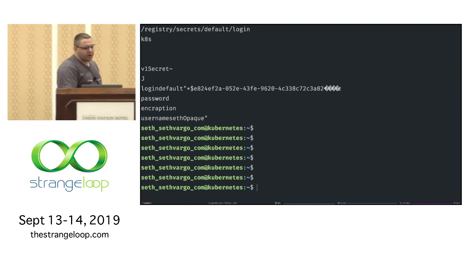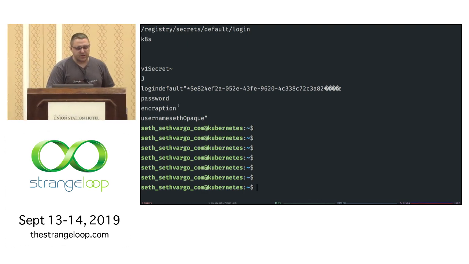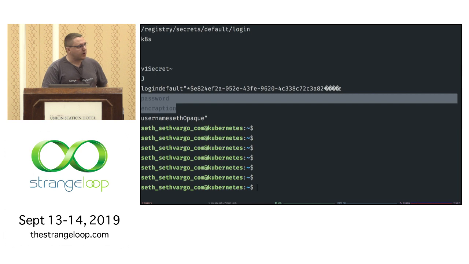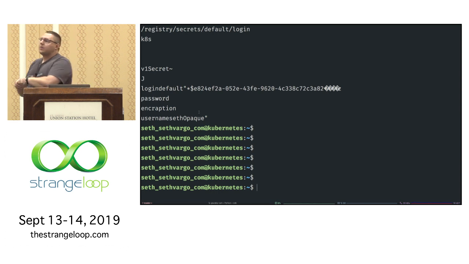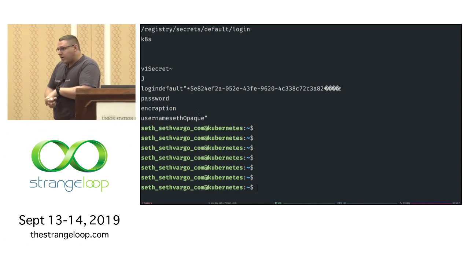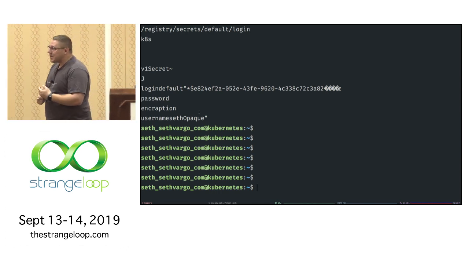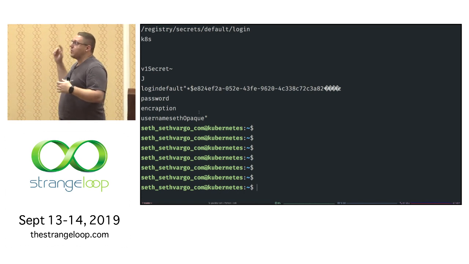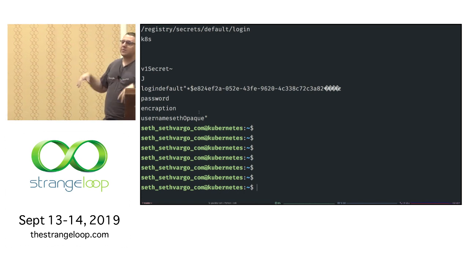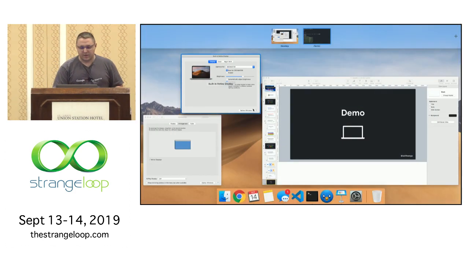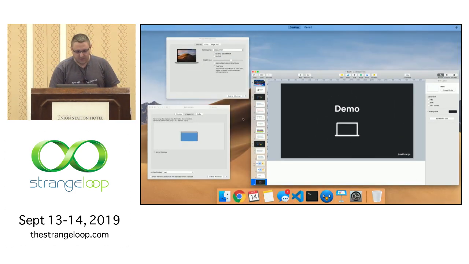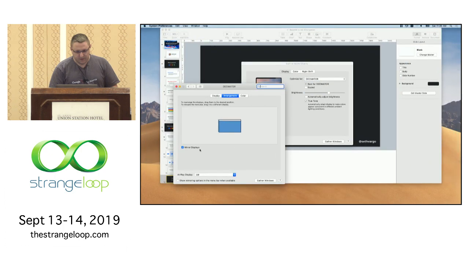It is a little bit of a weird format. You can pipe this to hexdump and see that there are weird line breaks and stuff in here. But right there's our password, and right here is our username. So all of that's in plain text. This is also written to a write-ahead log, which etcd uses to maintain consistency. That is stored in the file system. If you back up etcd or you back up this file system, all of this data is available in plain text. I'm going to stop rambling. Hopefully I've made this very clear to you that you should not do this. Cool. On mirror, back to presentation.